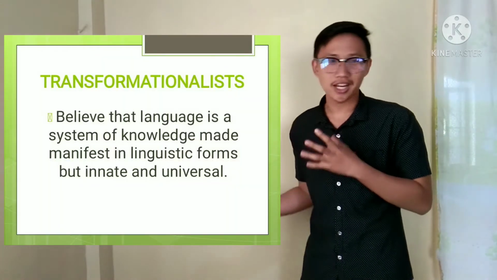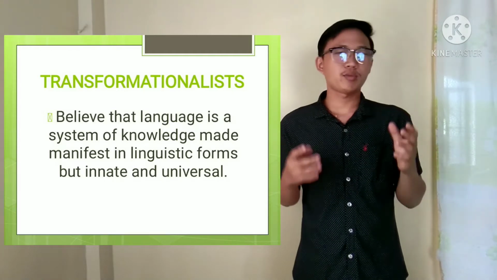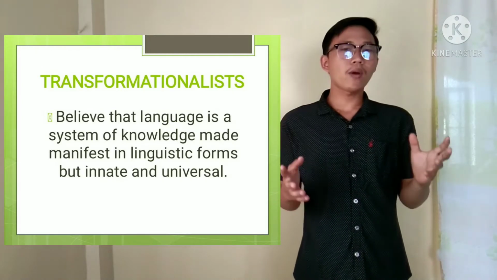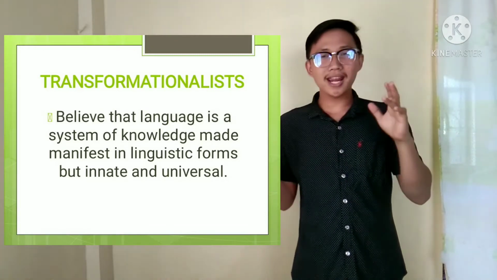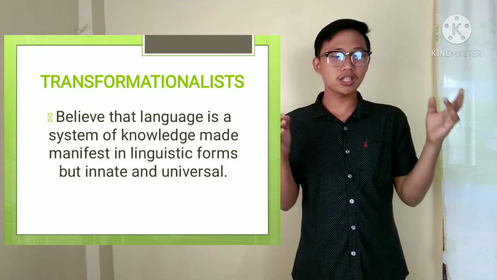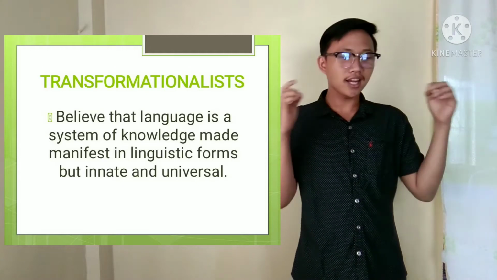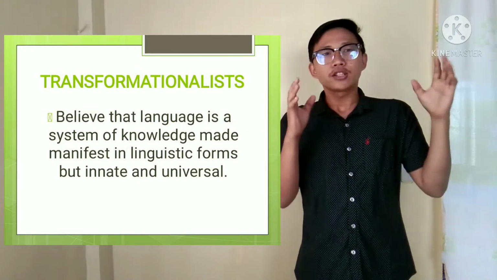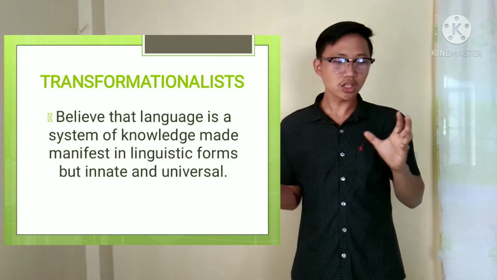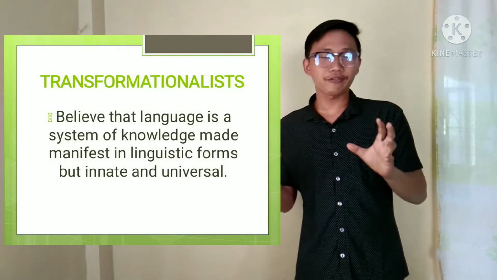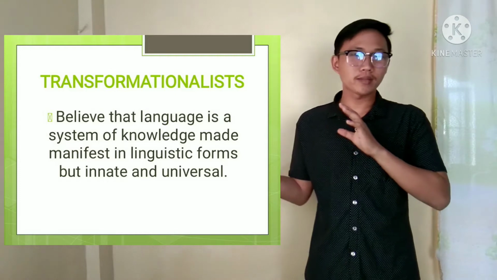As you can see here, transformationalist believes that language is a system of knowledge made manifest in linguistic forms, but innate and universal. Take a look at the phrase a system of knowledge made manifest in linguistic forms.